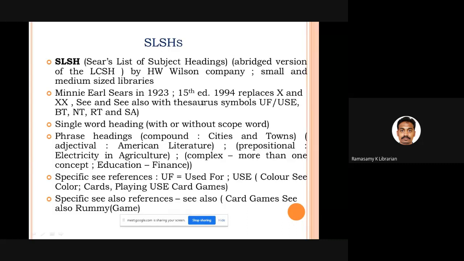Fine. Here also, you can have single word headings, phrase headings, specific see references, and see also references. Whatever you saw in Library of Congress, all those methods of deriving subject headings and providing see references are available in Sears List of Subject Headings also.